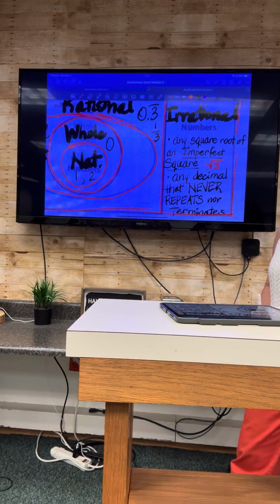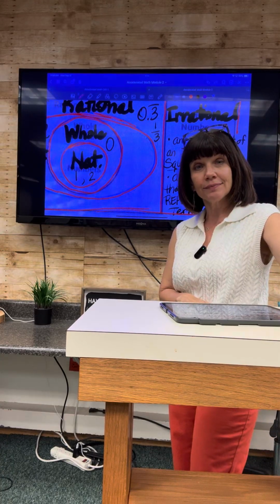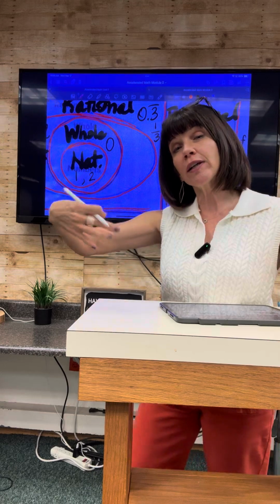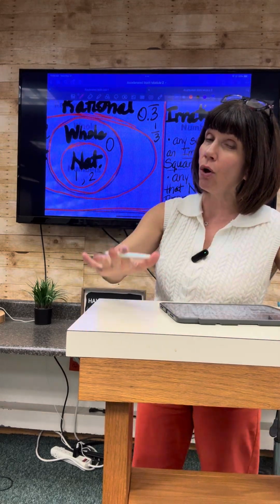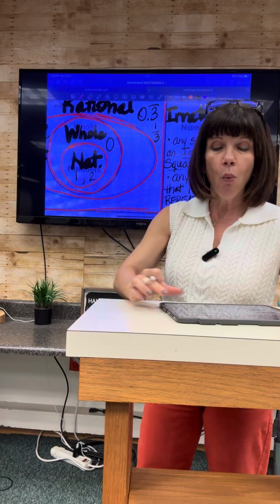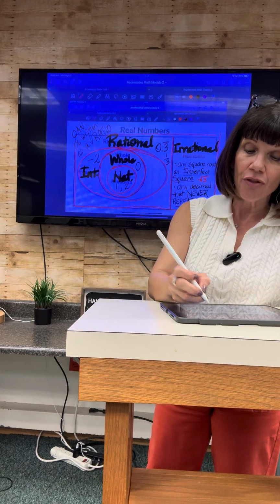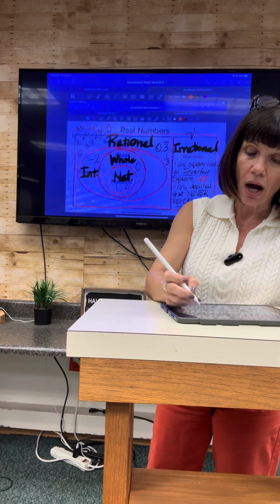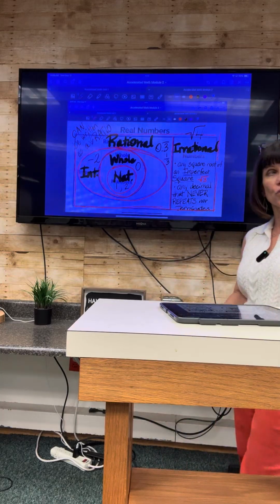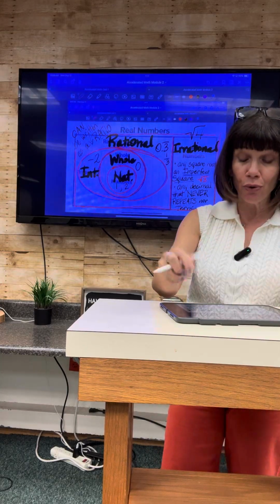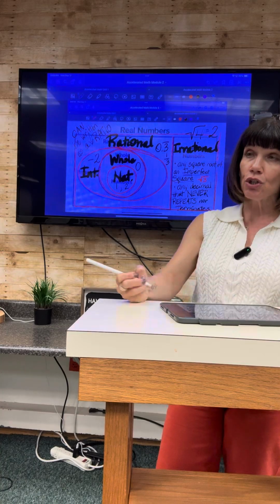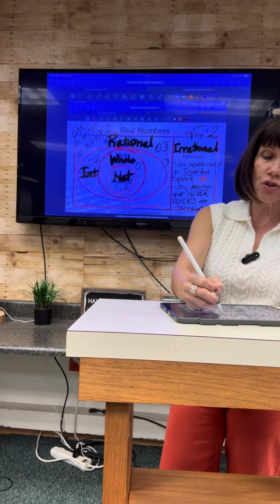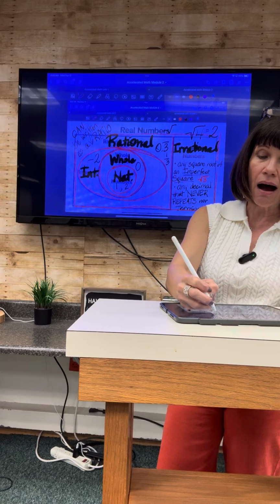Now we learned in an earlier lesson that in order to be a perfect square, the square root must be a whole number. What, class, is the square root of 4? What is the square root of 4? Say it. 2. Excellent. So the square root of 4 equals 2. What is the square root of 1?